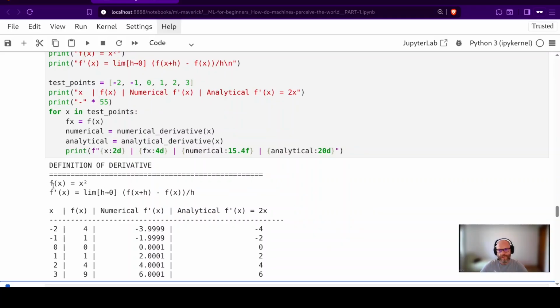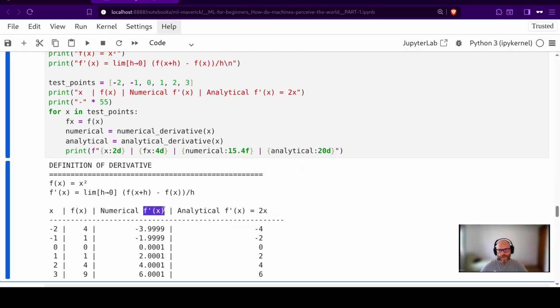Definition of derivative. For our simple function, when the x input is -2, we get 4. For the numerical derivative, it's -3.9999. And for the analytical derivative, it's just -4. And it's the same for the other values.